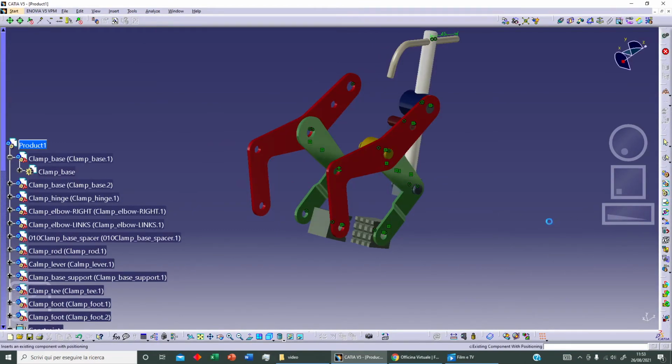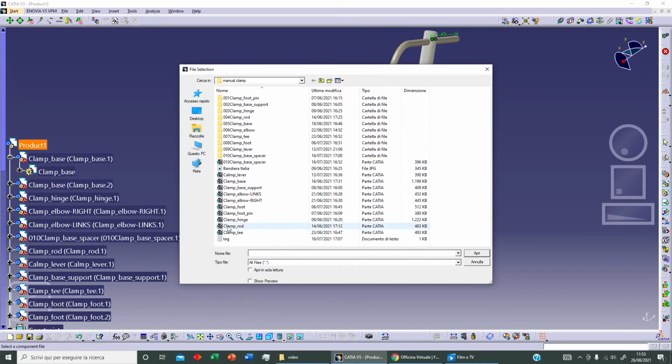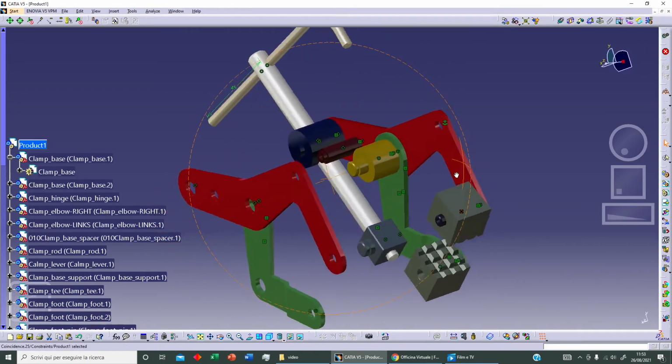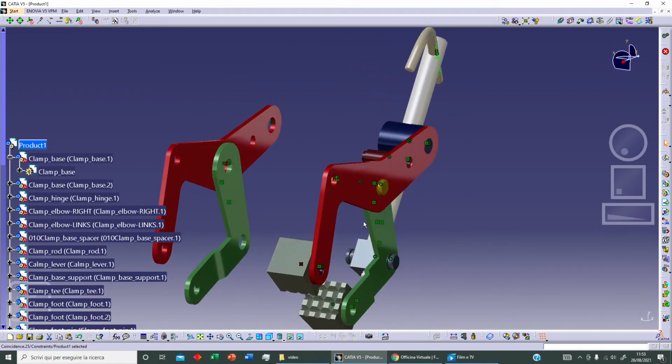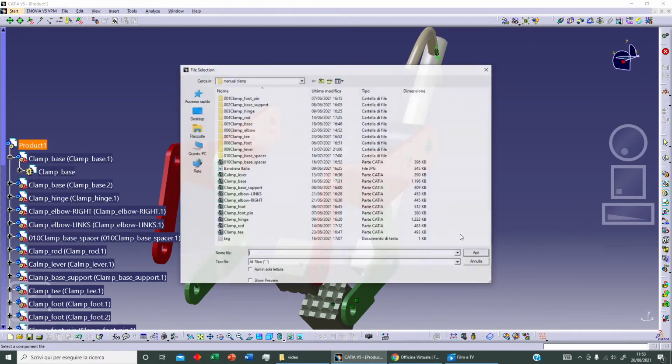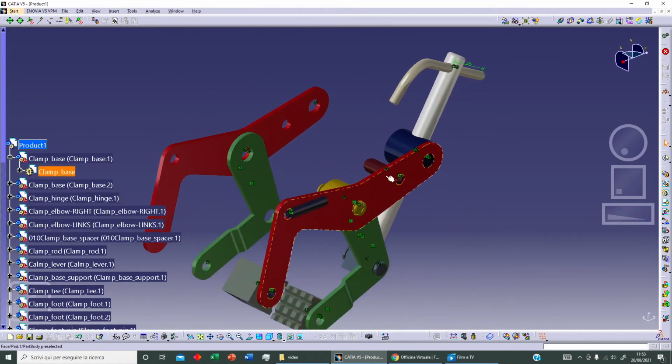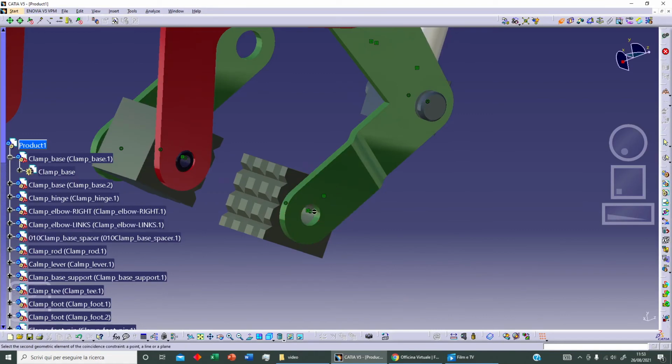I don't remember if we've got our foot pin, yeah. We've got our element, and we can select coincidence between this and this, and let's update. Okay, this is the right position, and we can add another pin. Let's click on Open, and let's select coincidence between this and this, and let's update.